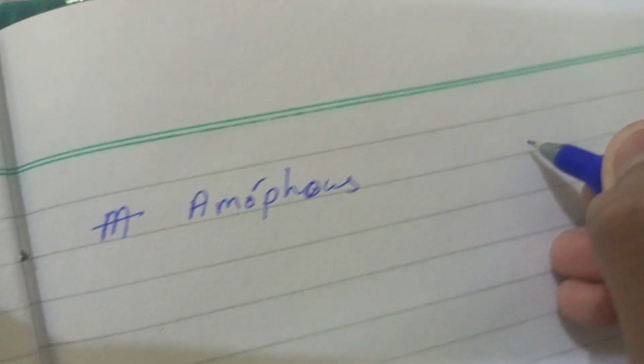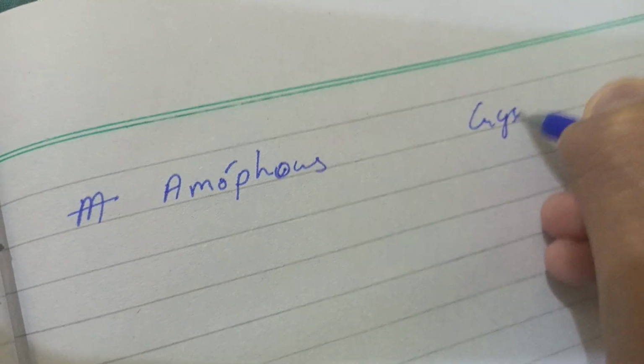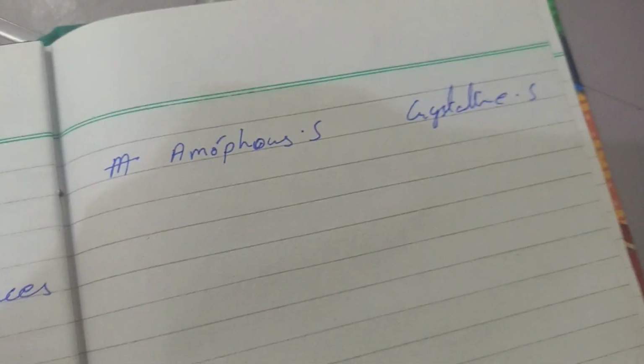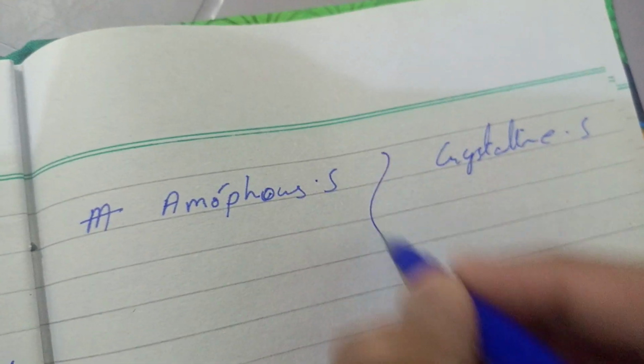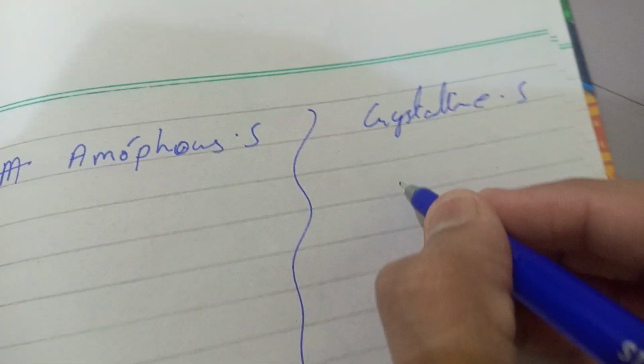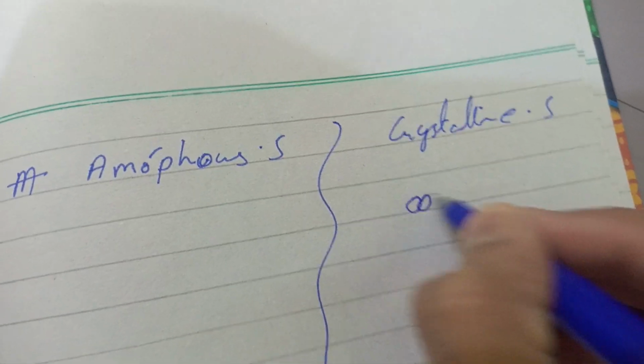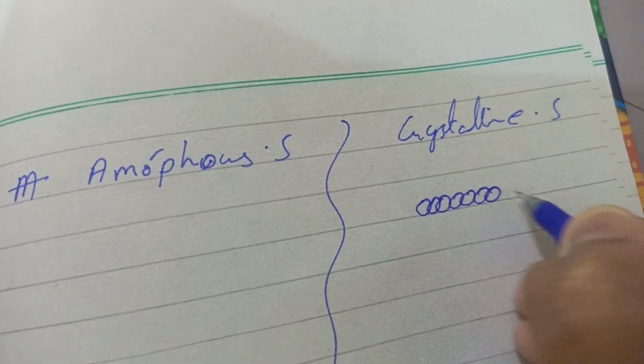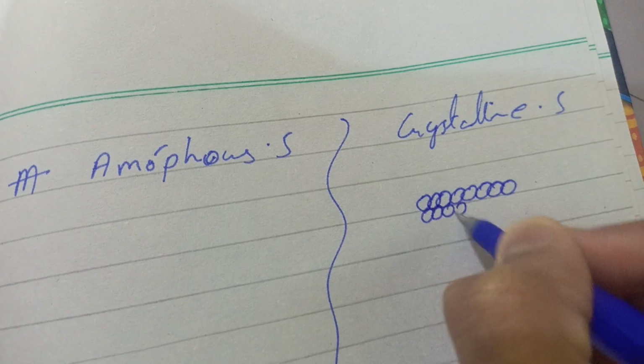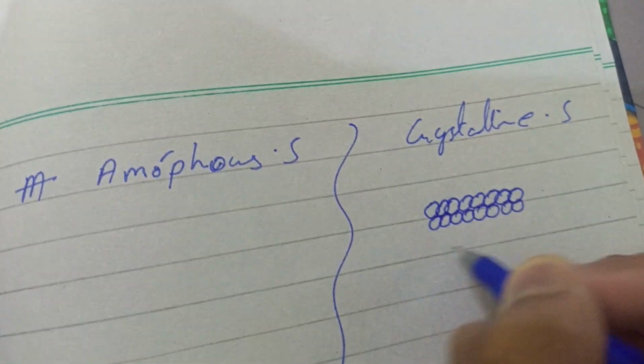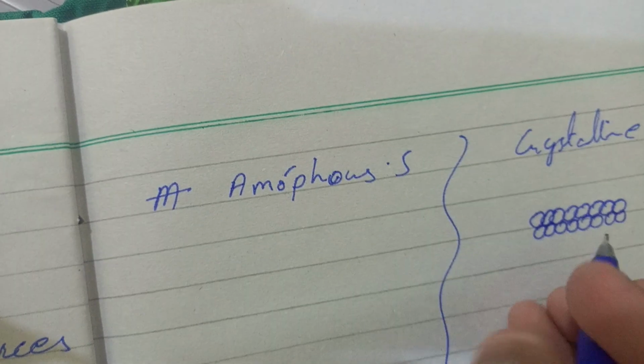And if we talk about the types of solids, we have the amorphous state and the crystalline state. So what are these? First of all, you have to understand the comparison between them. If you talk about crystalline, crystalline means the orderly paired particles of the solid, and due to the strong internal forces, they cannot move from one point to another point. But in the amorphous, it doesn't happen like that.